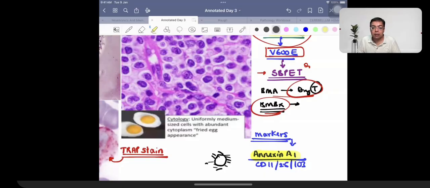Pyroptosis. What is the second name given to programmed necrosis? Programmed necrosis: necroptosis. What is the most characteristic or the hallmark feature of apoptosis?